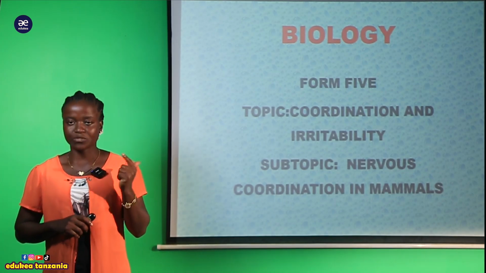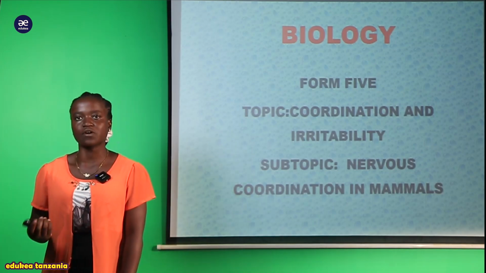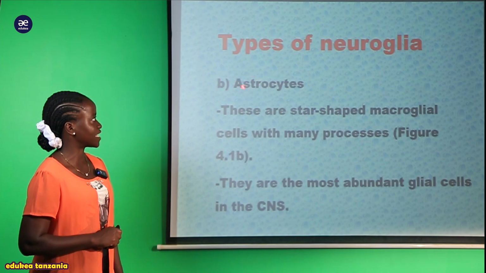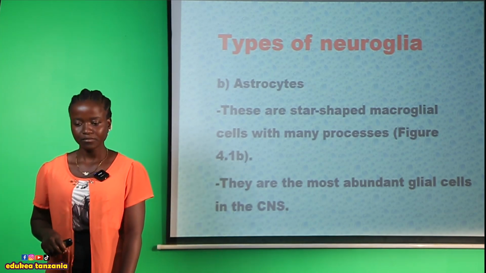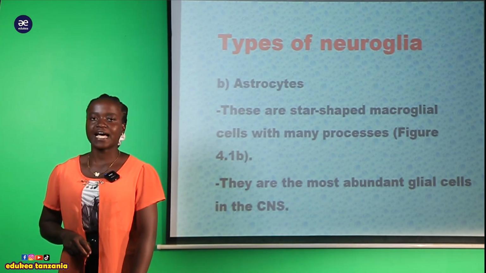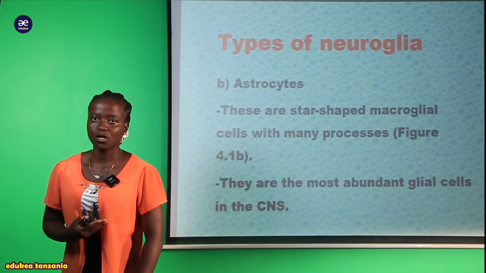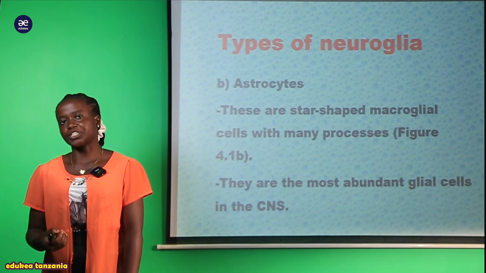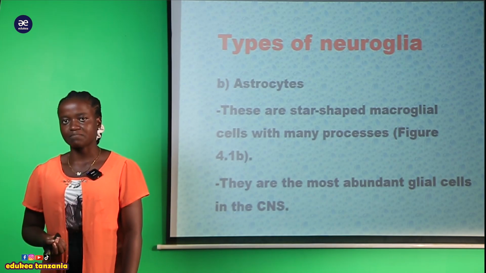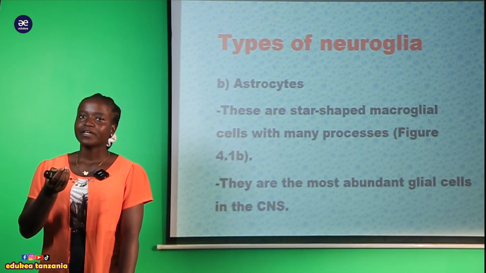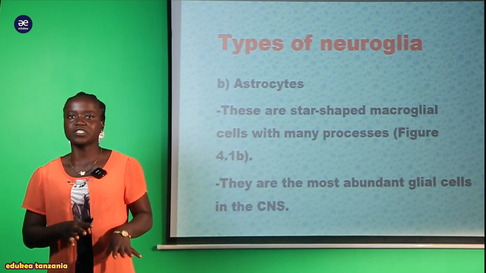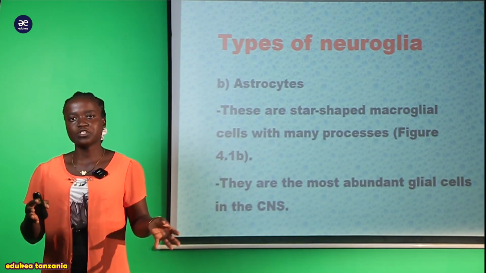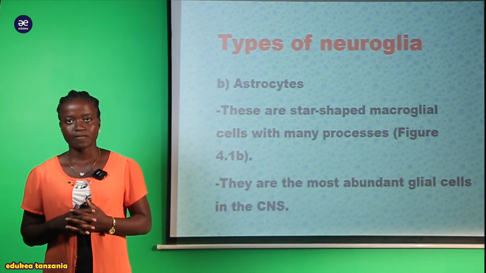So my students, in our session today we are going to proceed to look at the types of neuroglia, and mainly here we are going to discuss the type that is astrocytes. So we have to know what astrocytes are and what their function is in transmission of the nerve impulse, since the neuroglia are responsible for supporting the neurons for transmission of the impulse.